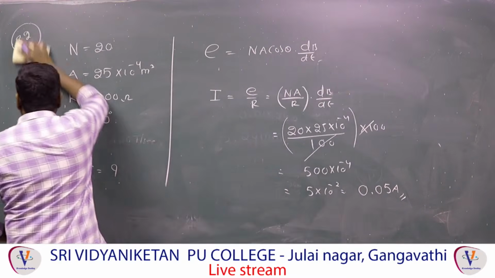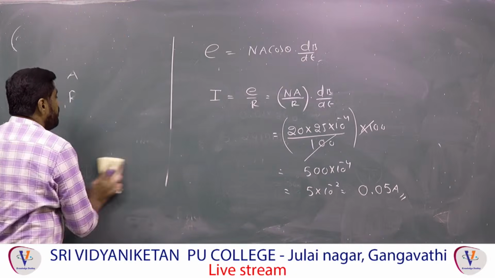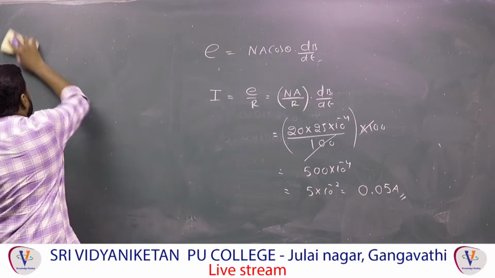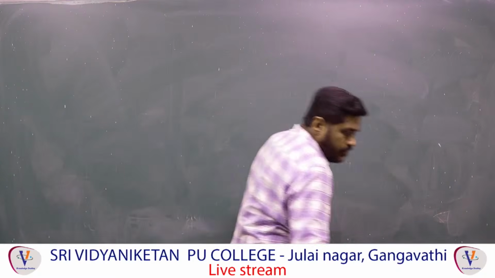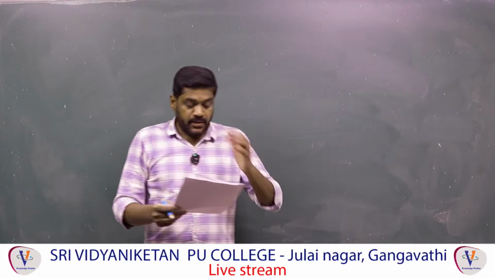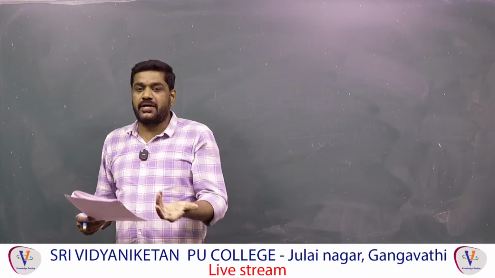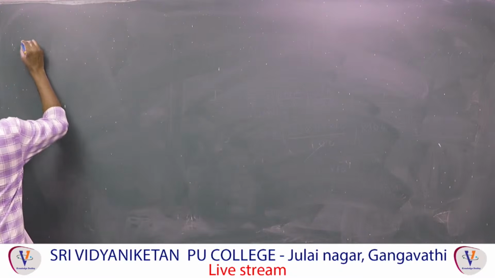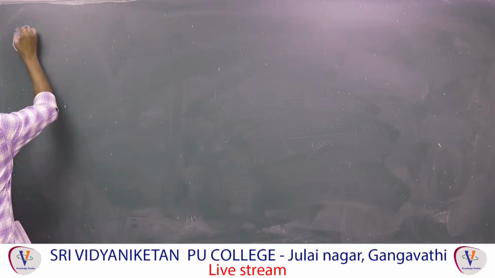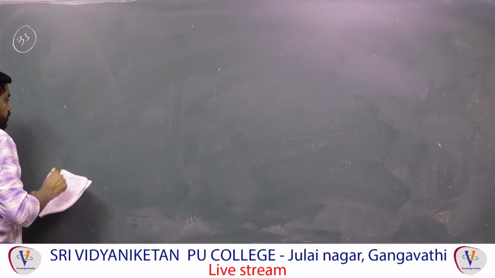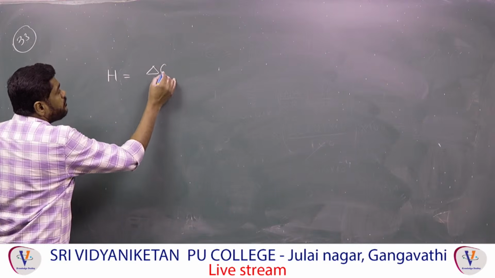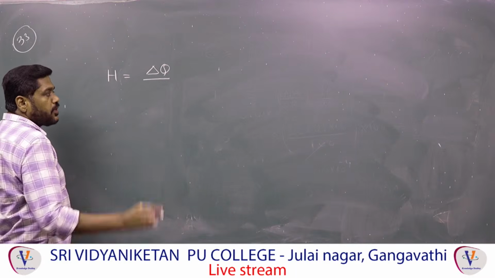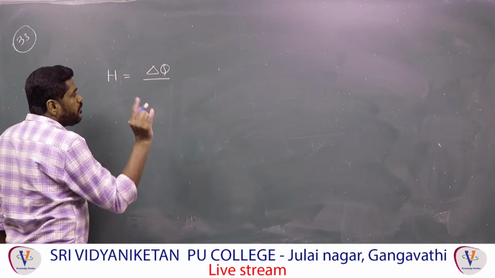Next, so 33. Question number 33. The dimensional formula of heat capacity, that is a direct question. Heat capacity H is equal to the amount of heat required to raise the temperature of a metal by 1 degree Celsius.